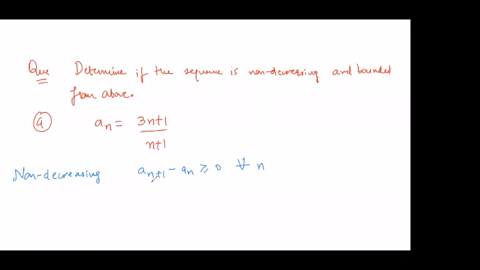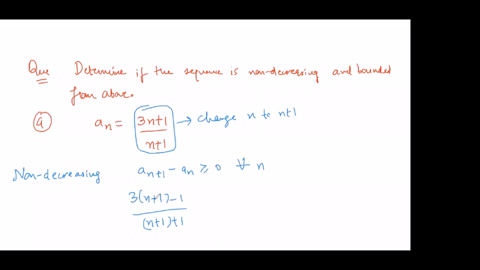This is non decreasing. I can roughly show you by changing n to n plus 1 in an. You will write an plus 1. So an plus 1 is like this: in the original sequence's general term, you change n to n plus 1. Then you will have some expression minus an, and originally an is 3n plus 1 by n plus 1. Now we just need to do the calculation and see what we get. So this is 3n plus 2, because 3 minus 1 will be 2, n plus 2 minus 3n plus 1 by n plus 1.